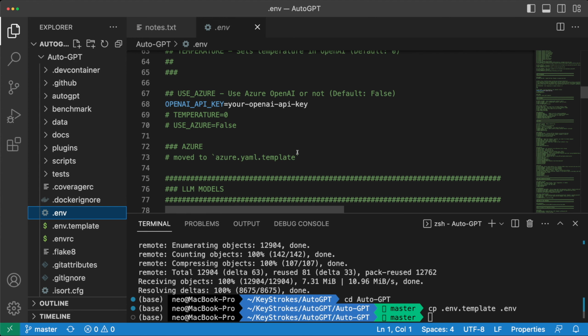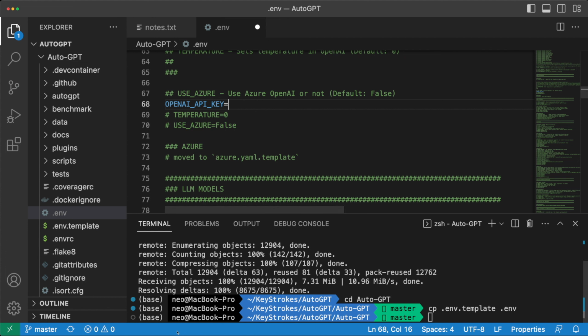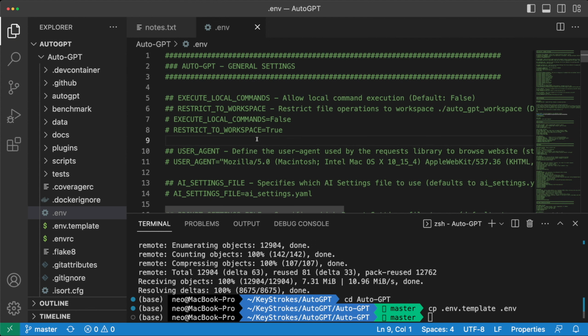The most important option is this OpenAI API key, and this is where we'll put our key from OpenAI. So just delete this and paste your key here. I'll be pasting my key off the screen, so let me make the change really quick. Okay, so now I have my OpenAI API key in this .env file, and the next setting that I'd like to change is to allow execute local commands and make it true, and uncomment this so that it takes effect.